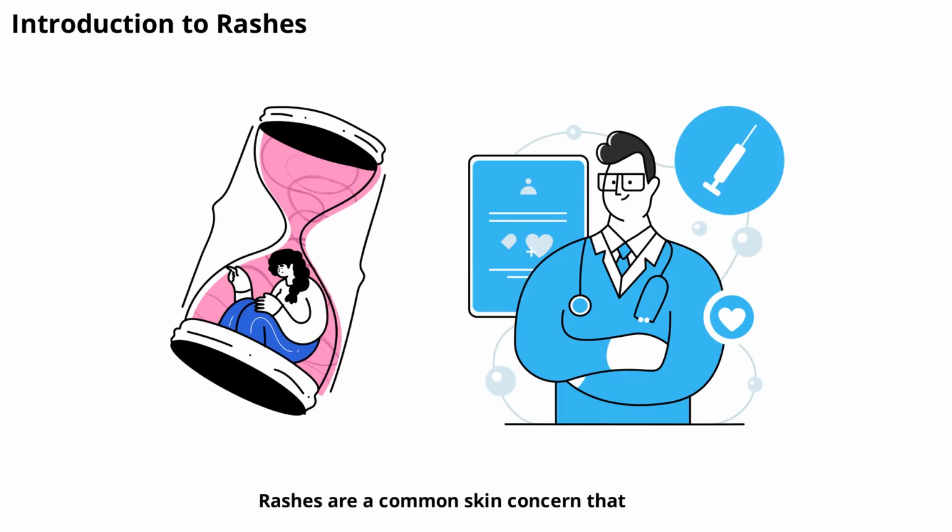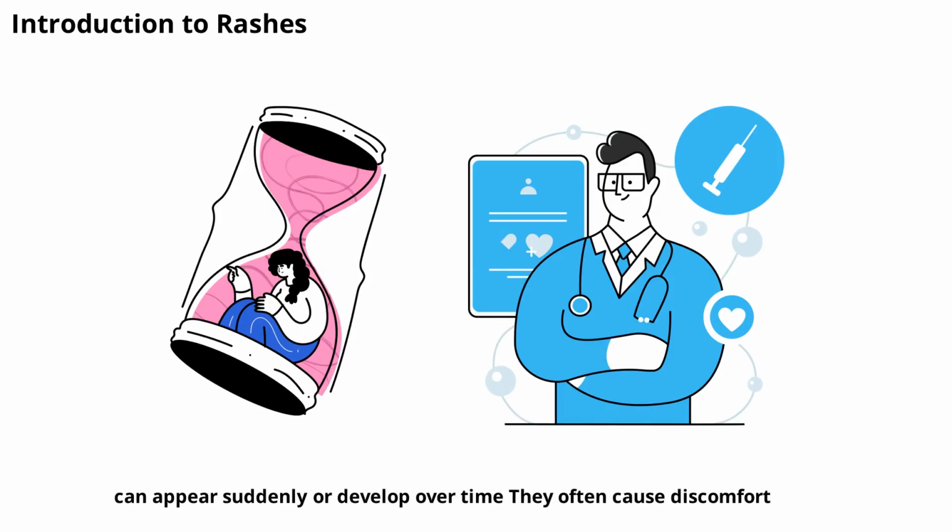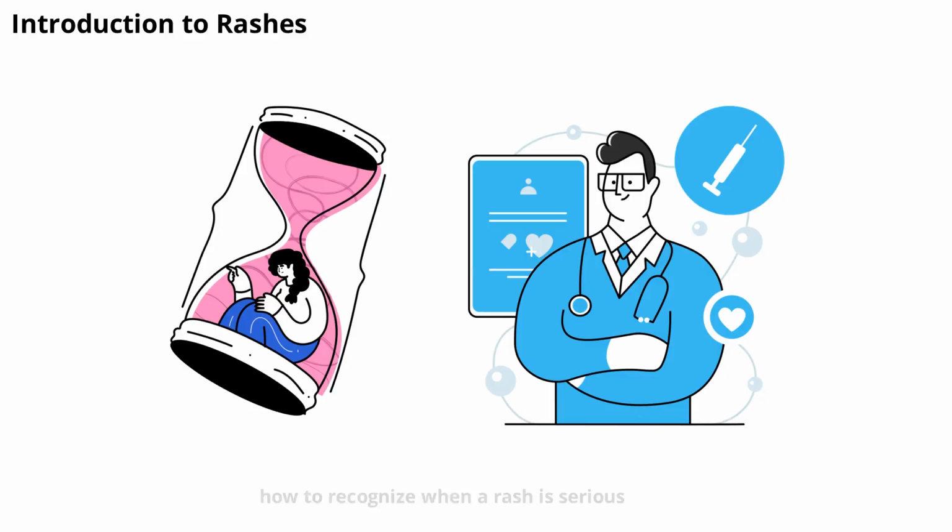Rashes are a common skin concern that can appear suddenly or develop over time. They often cause discomfort, itching, or redness, and may be a sign of an underlying issue. In this video, we'll explore what causes rashes, how to recognize when a rash is serious, and what steps you should take if you notice changes in your skin.